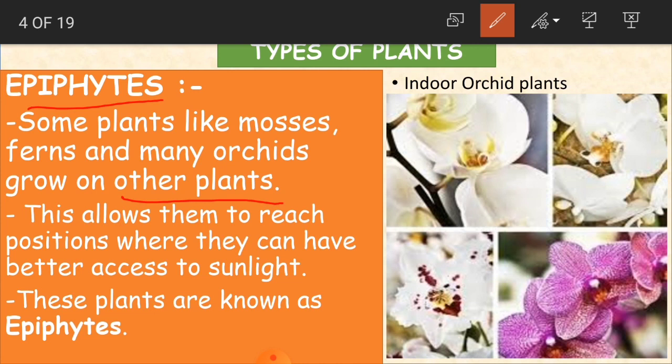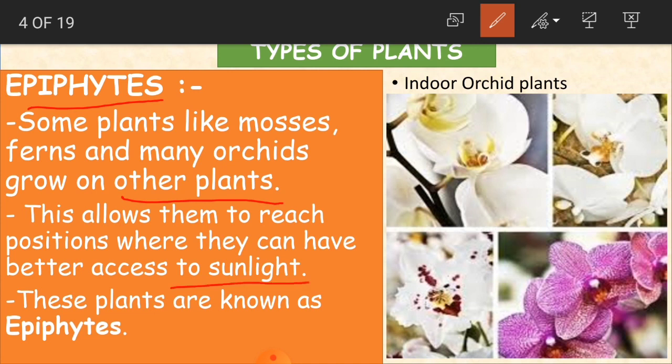It is not of the same type, so we can see some other types of plants growing on the plant. Those plants are called mosses, ferns, and many orchids. They grow on other plants. This allows them to reach positions where they can have better access to sunlight.